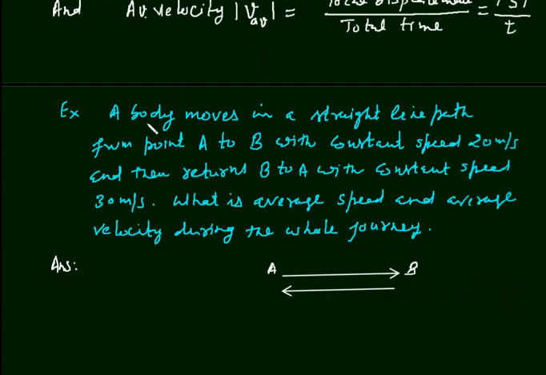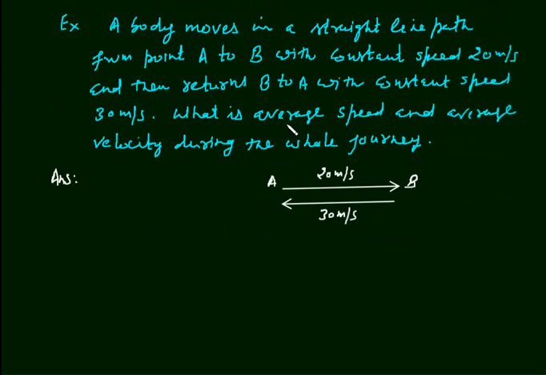Here is an example. A body moves in a straight line path from point A to B with constant speed 20 meter per second. And then it returns B to A with constant speed 30 meter per second. What is average speed and average velocity during the whole journey? Whole journey means A to B and B to A.